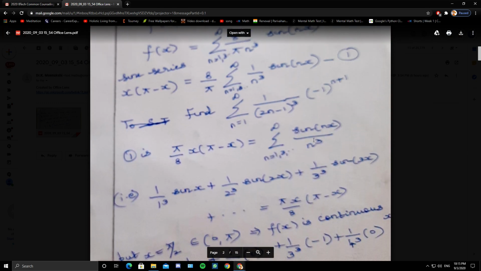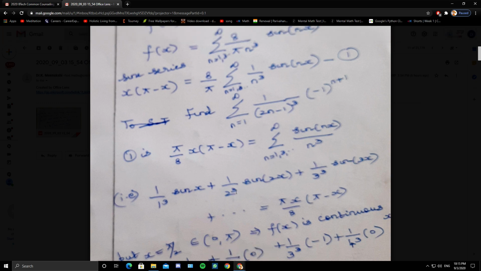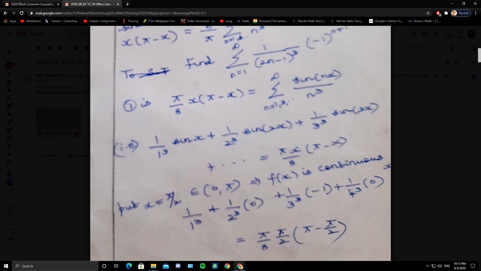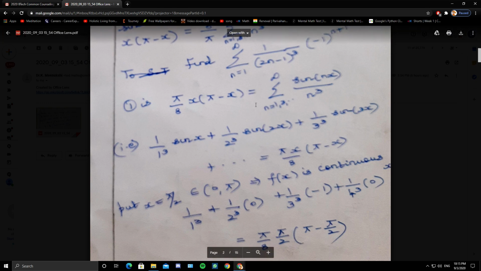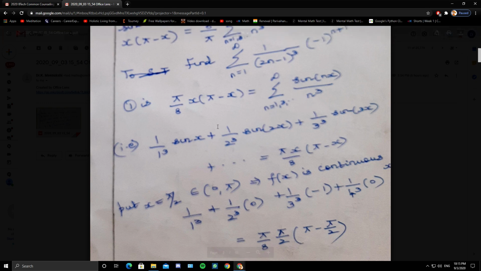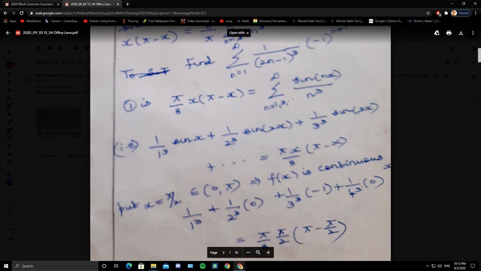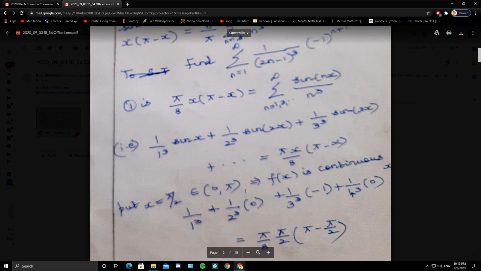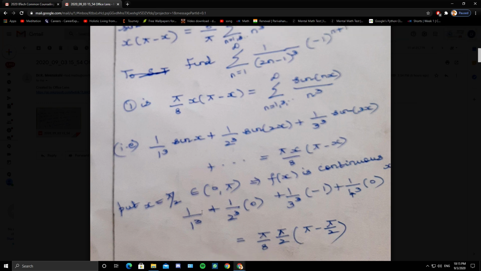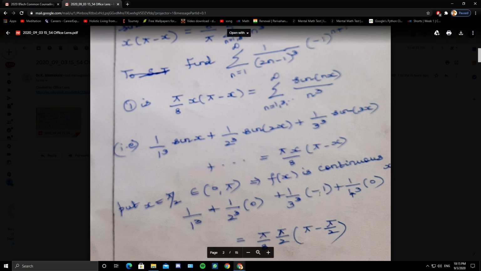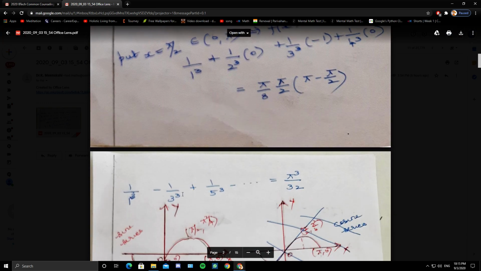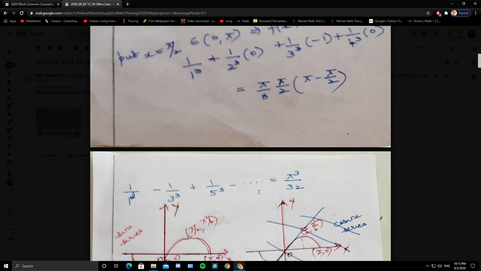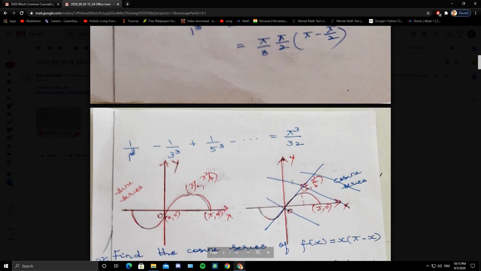So here I have directly written 1 by 2 cube, 1 by 4 cube. You can even skip those terms because n is an odd number. You don't have to mention that. You can directly write 1 by 1 cube sine x plus 1 by 3 cube sine 3x plus etc. So when x is pi by 2, sine pi by 2 is 1, sine 3 pi by 2 is minus 1. So 1 by 1 cube minus 1 by 3 cube plus 1 by 5 cube minus etc. is pi cube by 32.